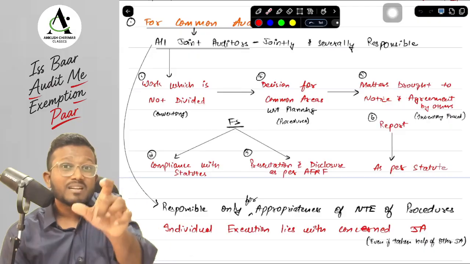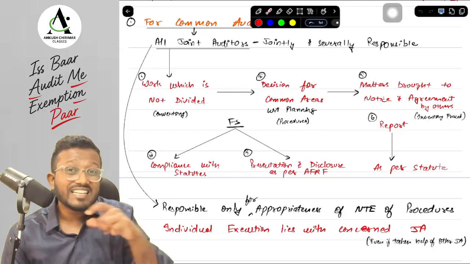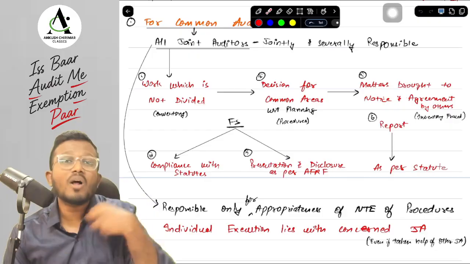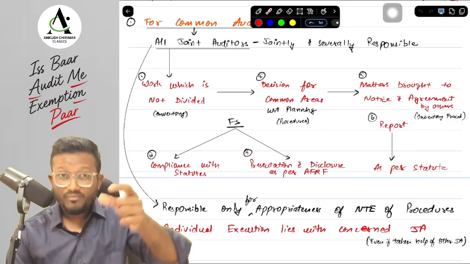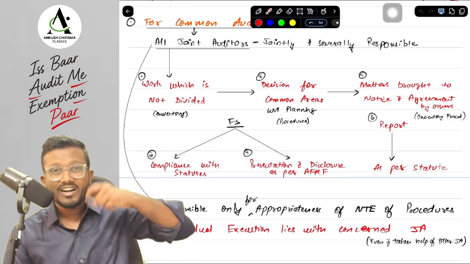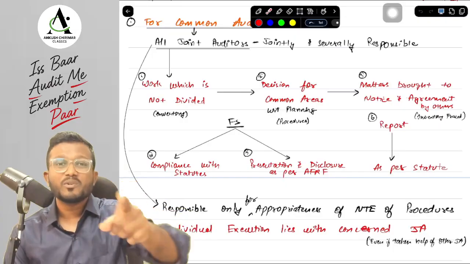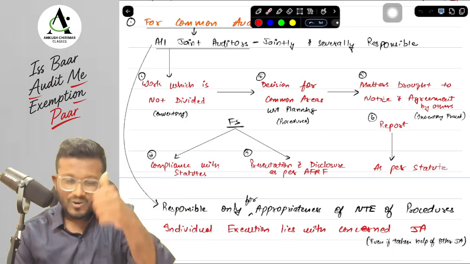No. Since you brought that matter to the notice of all the other joint auditors, and there was an agreement among all the joint auditors, all the joint auditors will be held responsible for that particular matter. This is done to ensure that if some joint auditor is coming to you for advice, you give your genuine, honest advice, because you will also be responsible for that advice. Okay, yes sir.